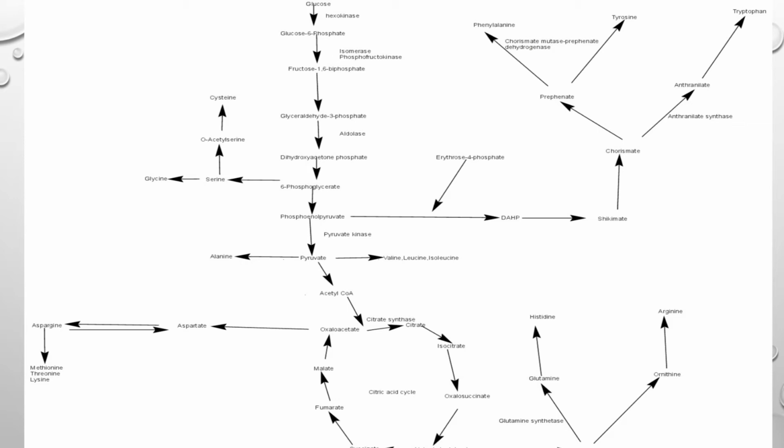This 3-phosphoglycerate then gives phosphoenolpyruvate and pyruvate. This phosphoenolpyruvate enters into the shikimic acid pathway and gives the shikimate. And from the shikimate we have already seen one is prephenic acid, another is anthranilic acid. How can we remember that in a class?